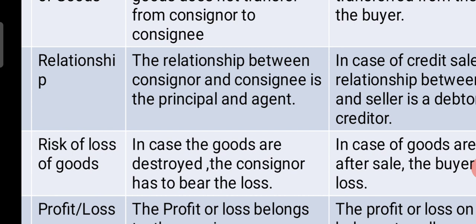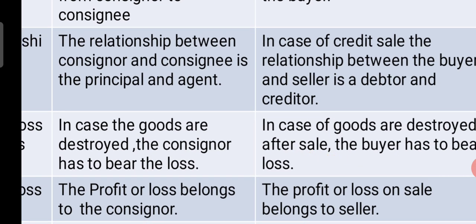Children, here it is very, very important. Actually, the consignor sends the goods to the consignee. So the consignee kept the goods in his store. Unfortunately, the goods are destroyed. In such case, the consignee should not pay any amount to the consignor. The entire loss will be borne by the consignor.